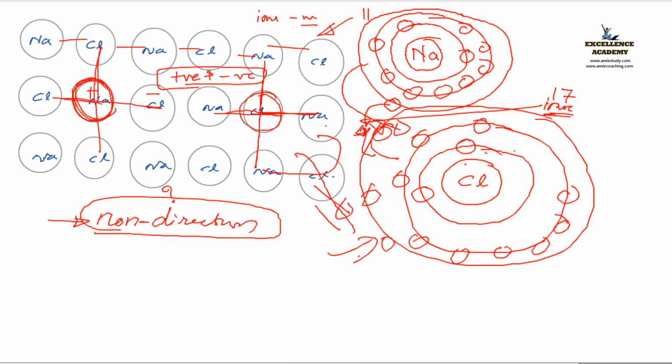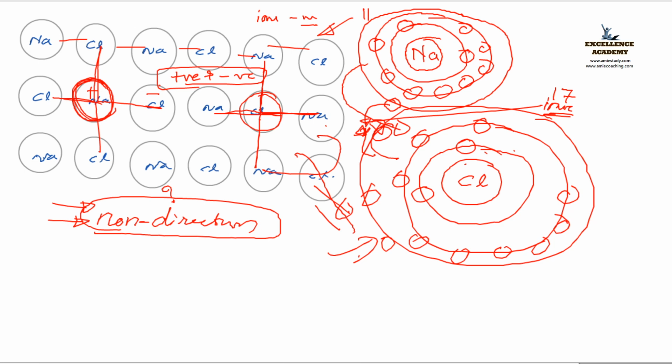The positive and negative charges are equally distributed. Hence, it is called non-directional. Am I right? The positive and negative charges are uniformly distributed. Hence, it is non-directional in nature.